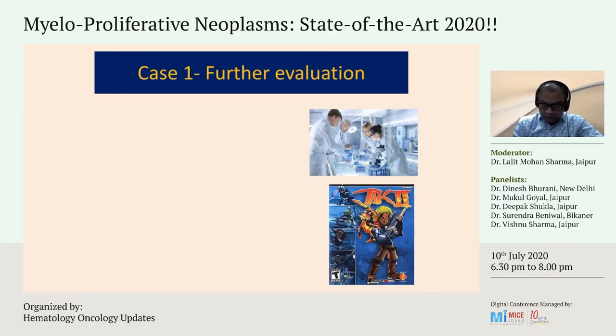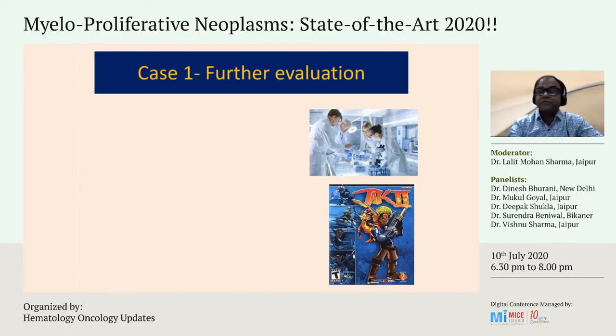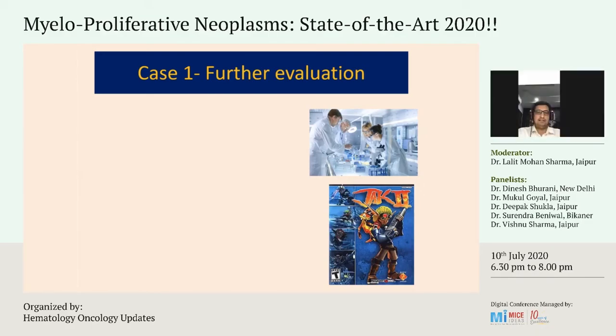So may I start with Dr. Surinder Beniwal, who is from Bikaner. Dr. Surinder, may I ask you how do we approach after doing a bone marrow? Which are the other tests you would like to do in this particular patient? Primarily, this case looks like polycythemia vera.